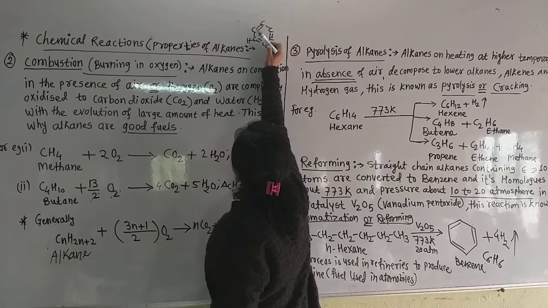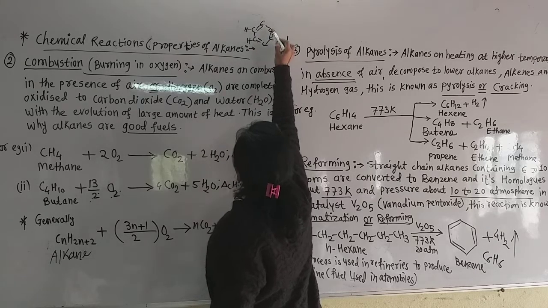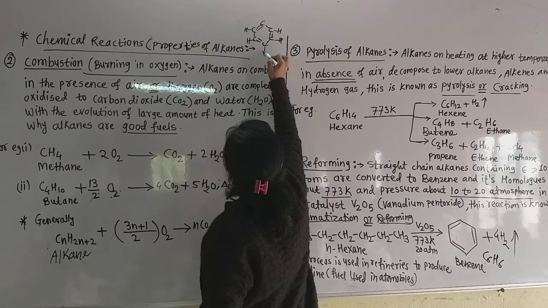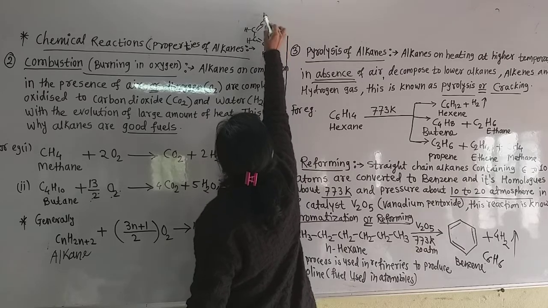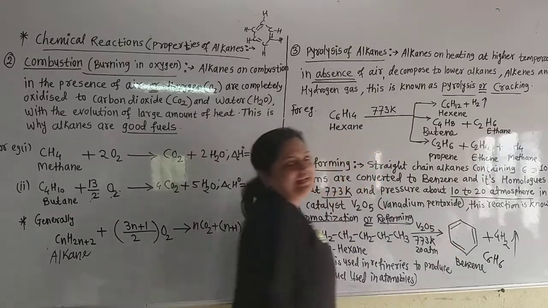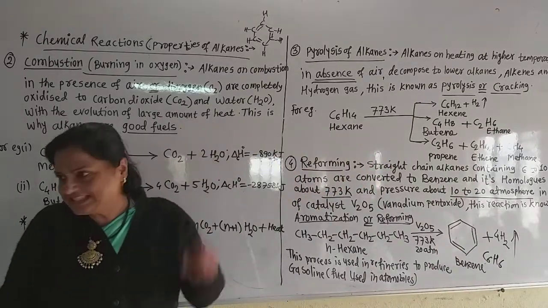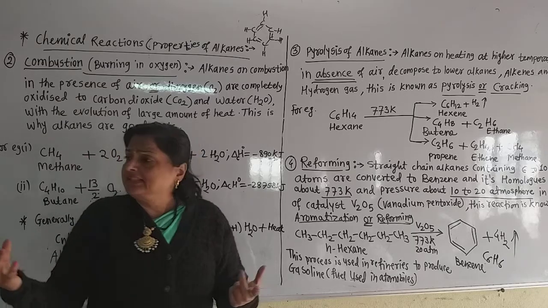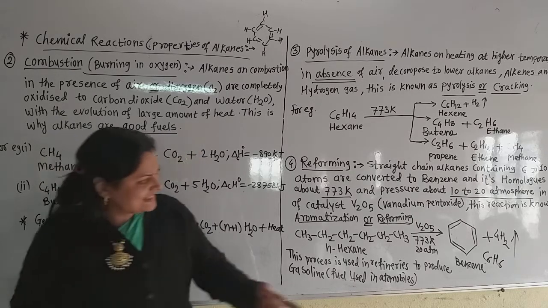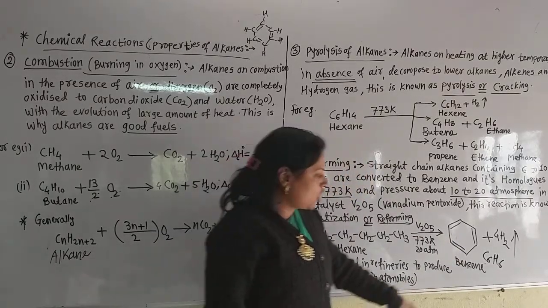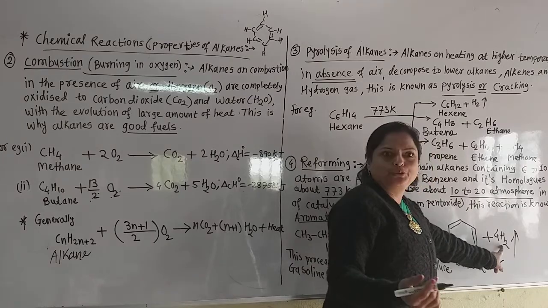Here also 1, 2, 3, 1 hydrogen. Here also 1, 2, 3, 1 hydrogen, and the same for the remaining carbons. Now this is benzene, the same; only the carbons and hydrogens are not shown. That is a similar structure. So what is remaining now? The 8 hydrogen atoms. 6 are here: 6 carbons and 6 hydrogens. Only 8 hydrogen atoms remain. So how many molecules? 4 molecules, 4 into 2 is 8.